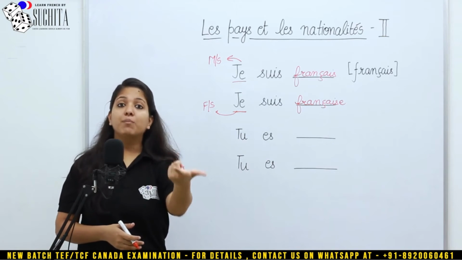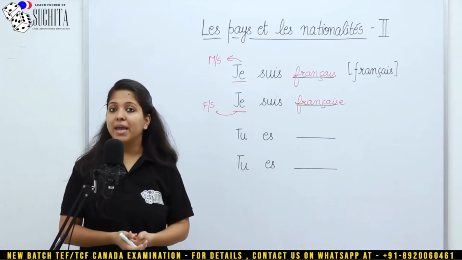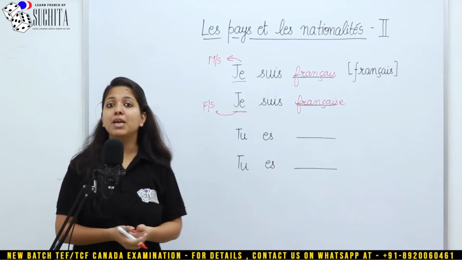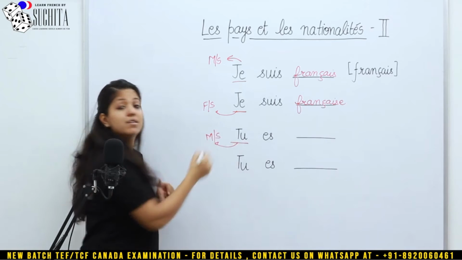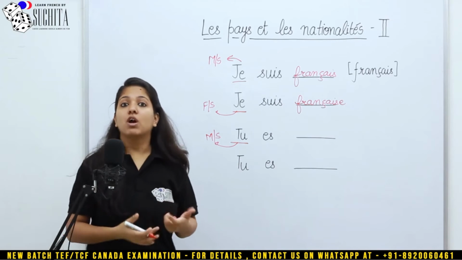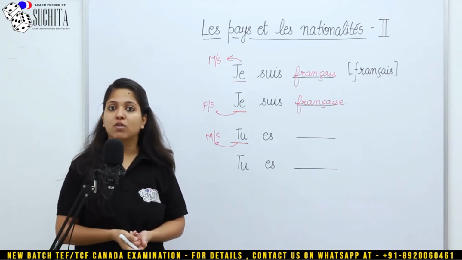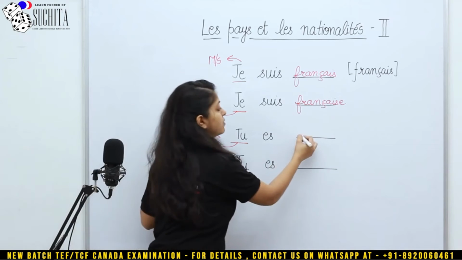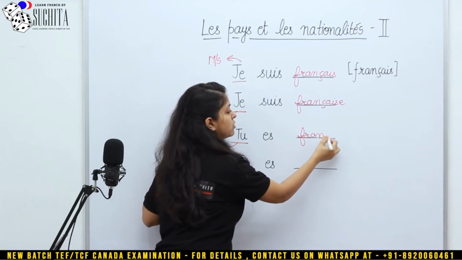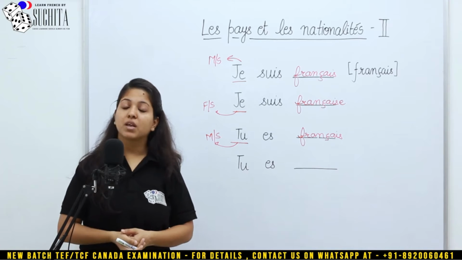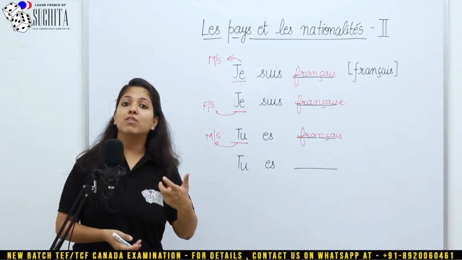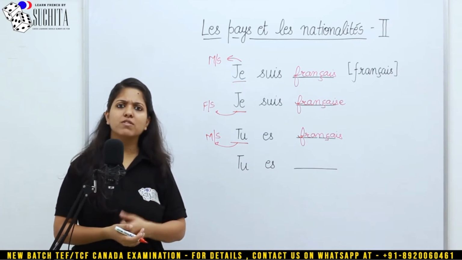Now, let's say I am talking to a person who is male. So in that case, tu would be male and singular. So of course you will use the masculine singular version of the nationality, which is tu es français. And if I am talking to someone who is female, in that case I would say you are French.